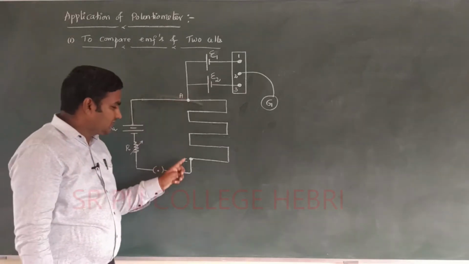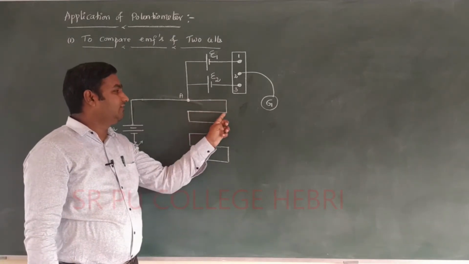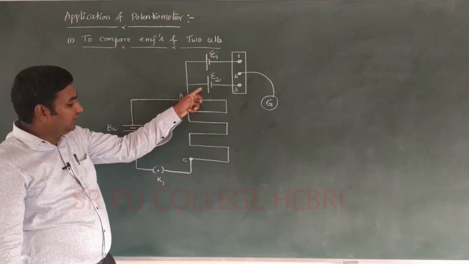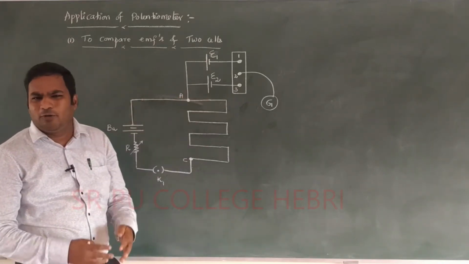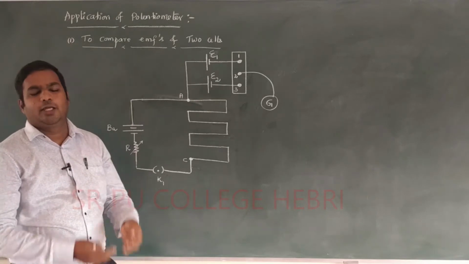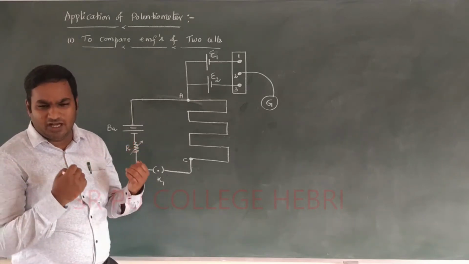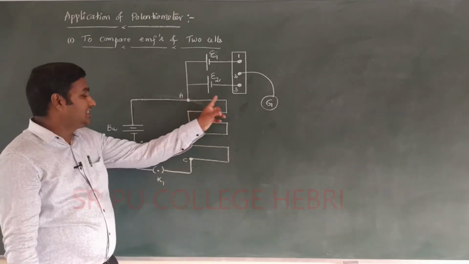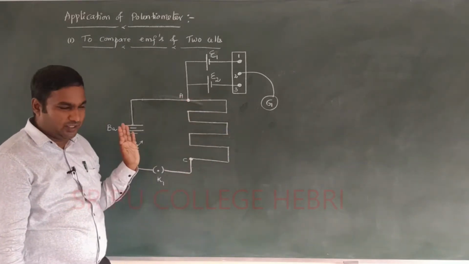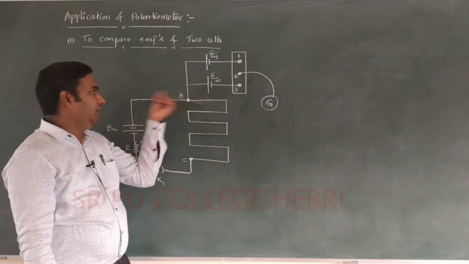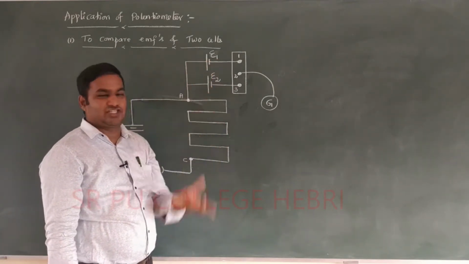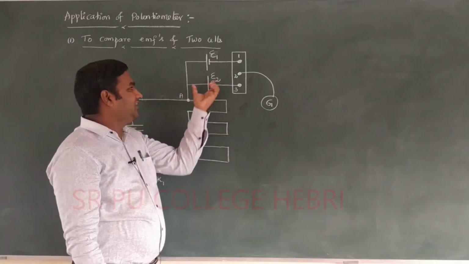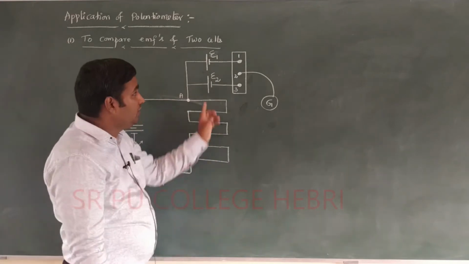Here A to C, I consider the length of the wire to be L. I have taken the total length of the wire from A to C. Its value may not be 1 meter; it may be 400 meter, 4 meter, 400 centimeter, or 6 meter, anyway. This AC represents the length of the wire, and terminal A is connected to two cells, one cell of EMF E1 and another cell of EMF E2.